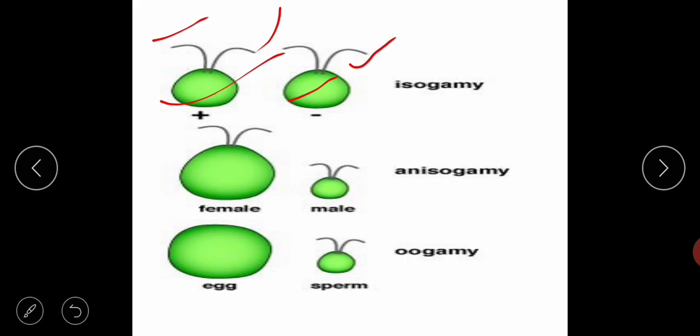So these two gametes, since they are similar in size and structure, such type of sexual reproduction is termed as isogamy. Iso means same.